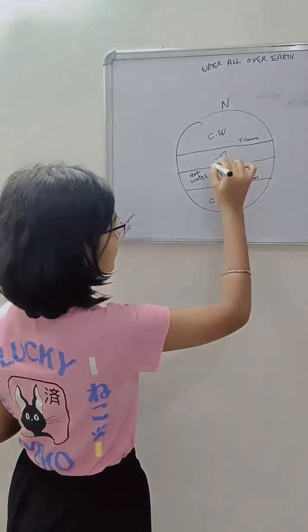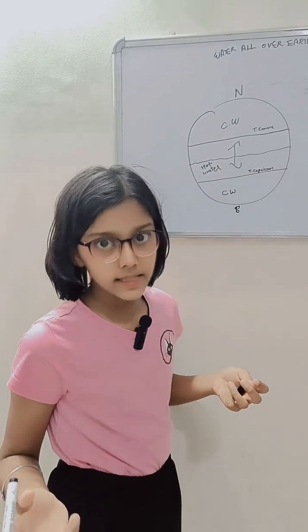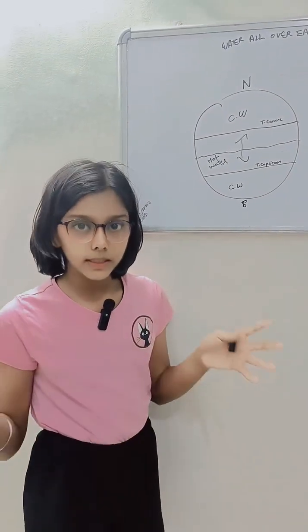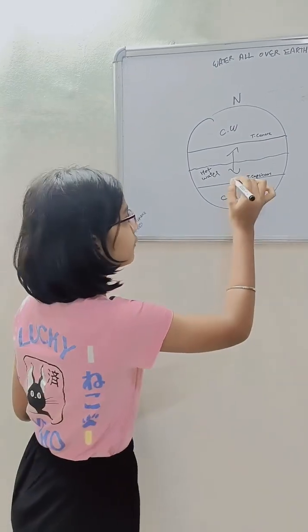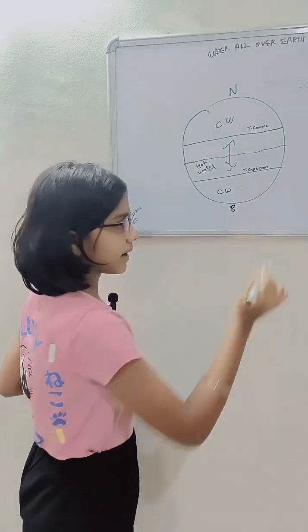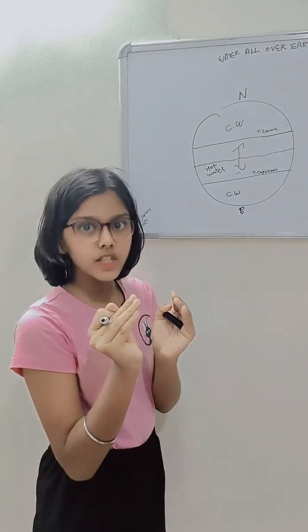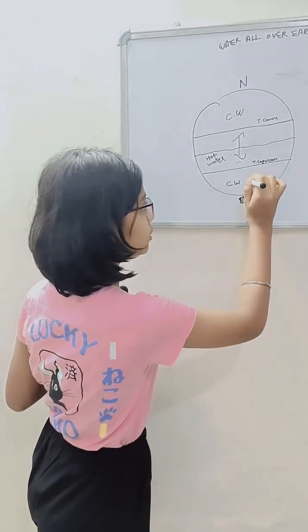Now, hot water's particles are farther apart than the particles of cold water, so it floats on the surface. But the cold water's particles are squeezed together, so it sinks down to the bottom of the ocean.